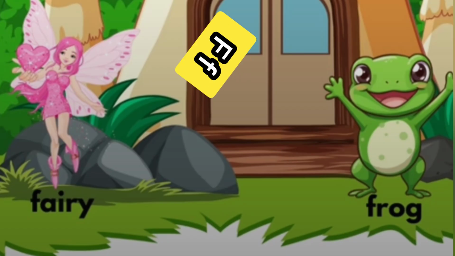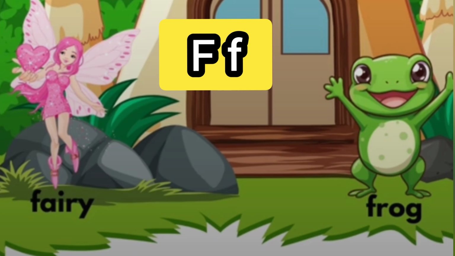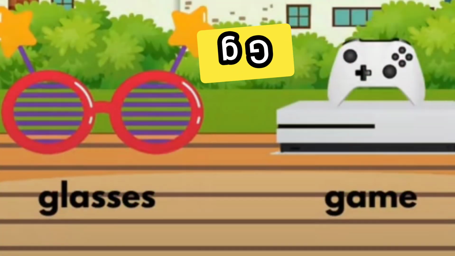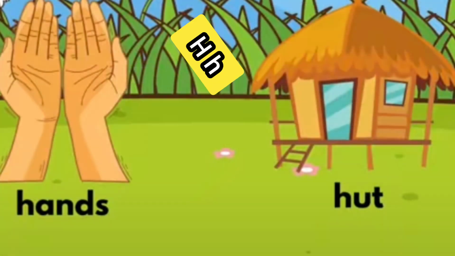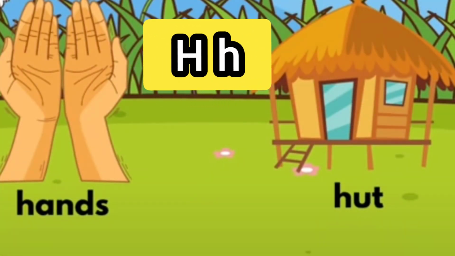F is for fairy. F is for frog. G is for glasses. G is for game. H is for hand. H is for hat.